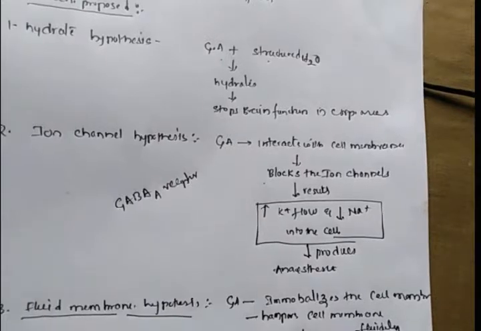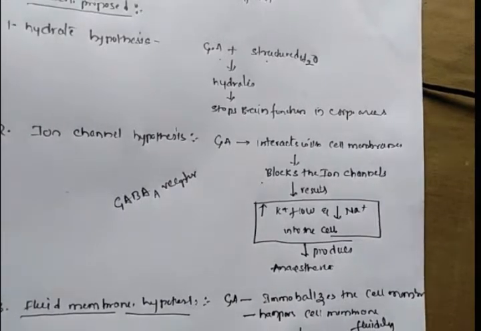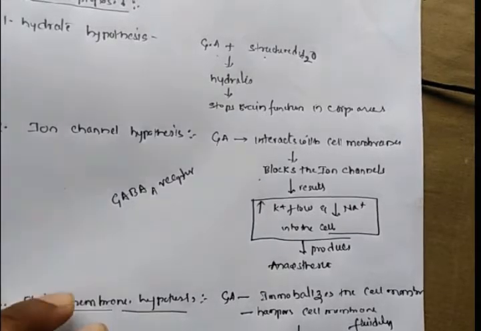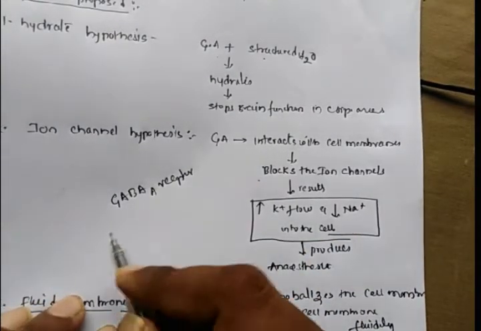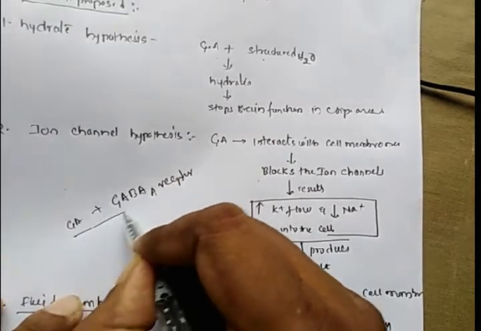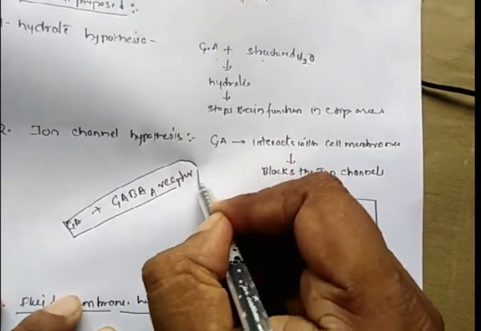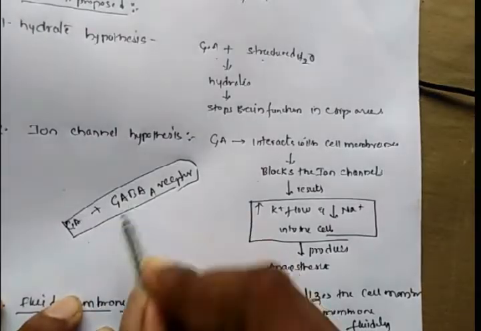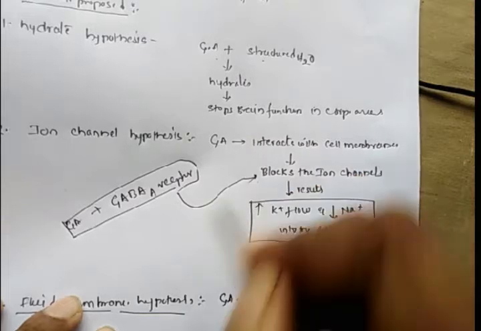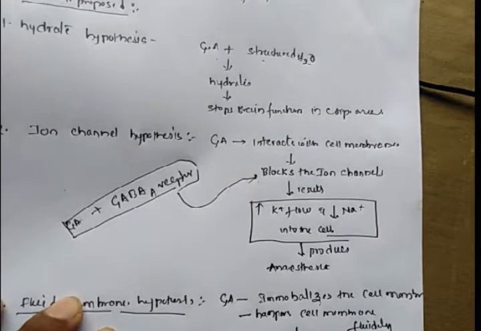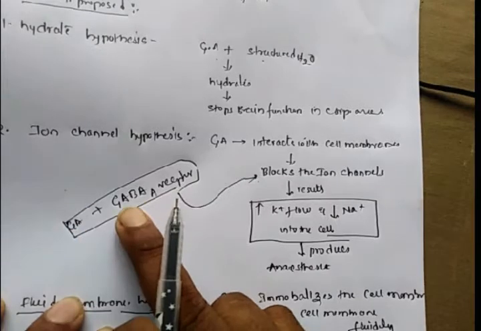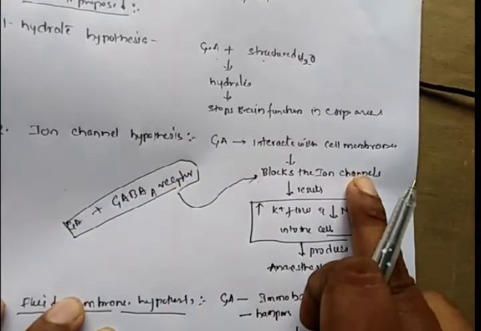Whenever the general anesthetic agent binds with the GABA A receptor, it blocks the ion channels.